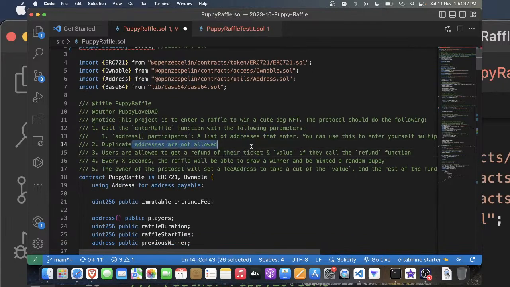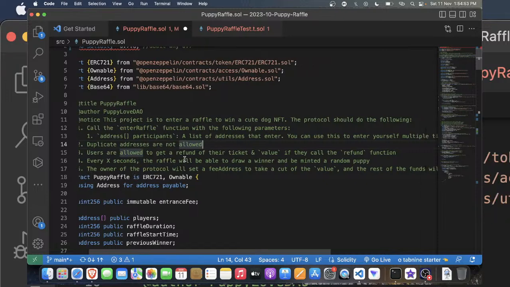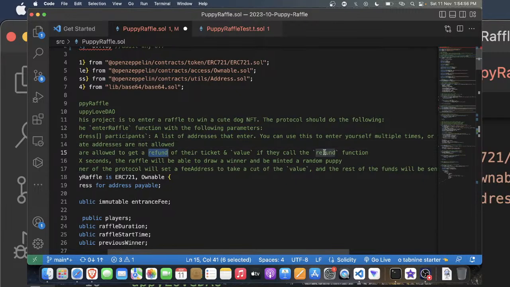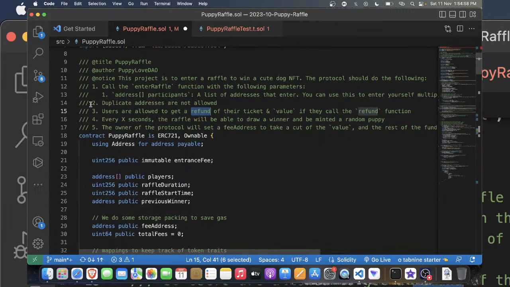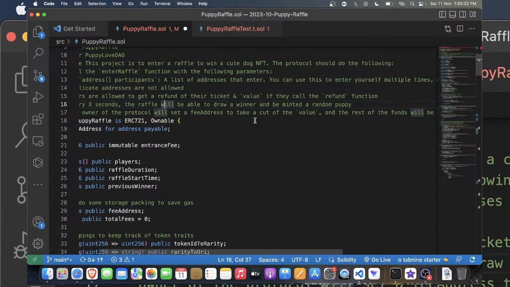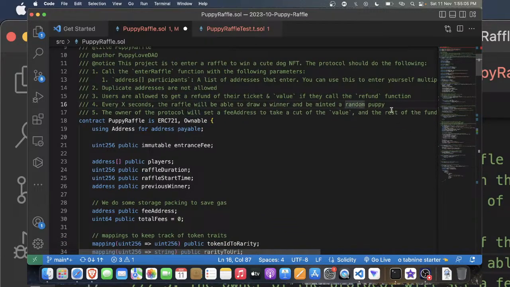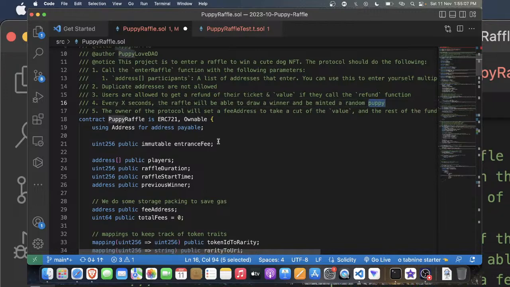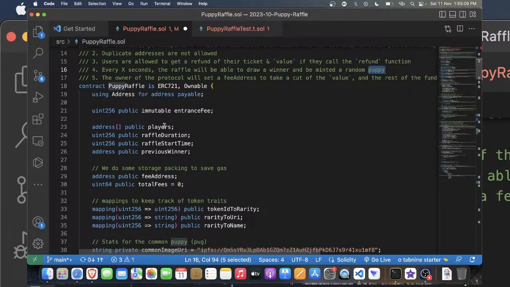Alright, so duplicate addresses are not allowed. There is a vulnerability here. Wait for it, let me explain it. Users are allowed to get a refund. Okay, and every X seconds the raffle will be able to draw a winner and mint a random puppy. Okay, that's good. Contract PuppyRaffle inherits from ERC721 as well as Ownable. Okay.